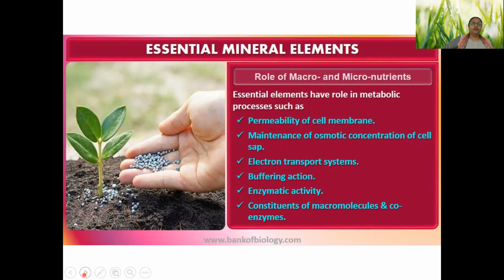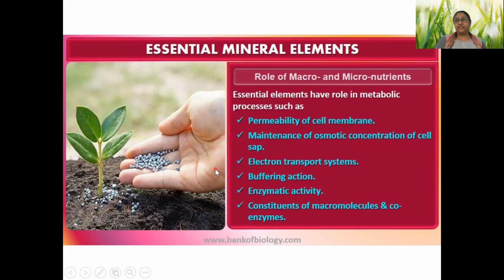As I said, photosynthesis and respiration are redox reactions. That means a substance is getting oxidized and again reduced, again oxidized, again reduced. So when any element is getting extra energy, it liberates an electron. That electron will roam around and come back after giving energy to someone else. This is very important, and for losing electrons, obviously the best are metals, isn't it? We all know that metals can readily lose electrons.